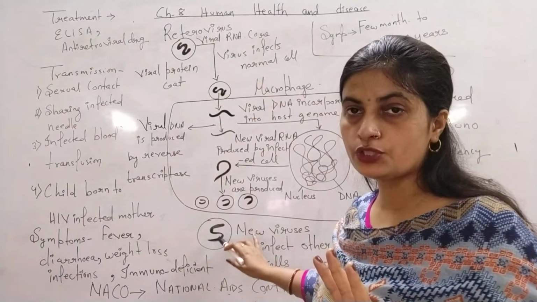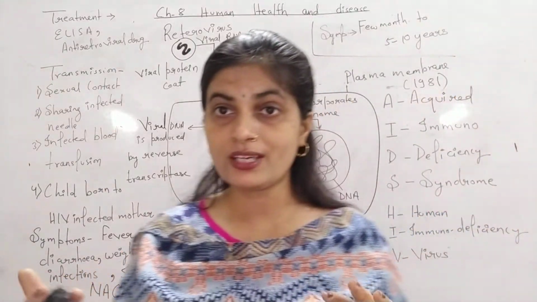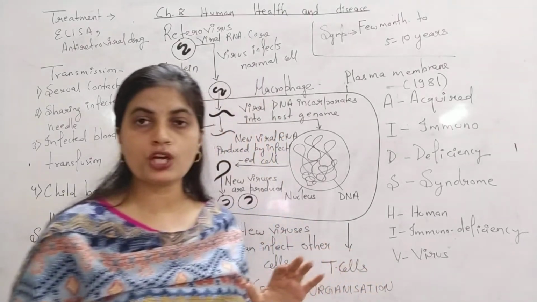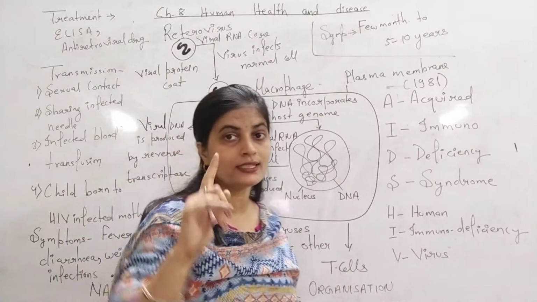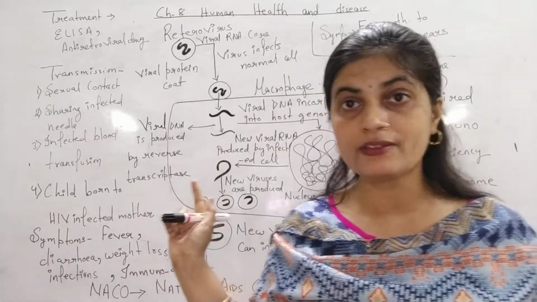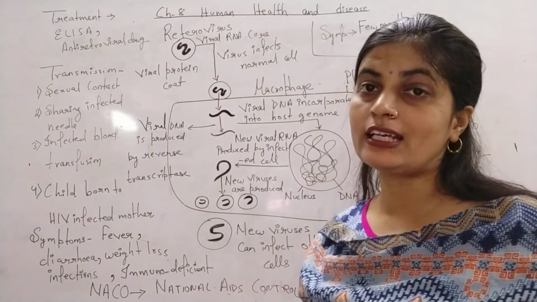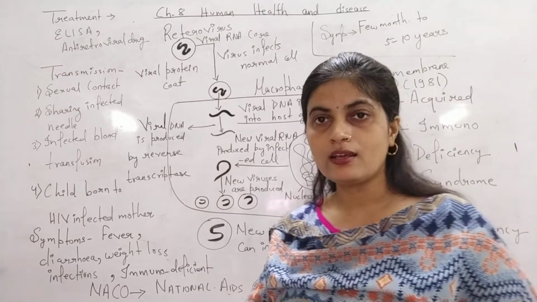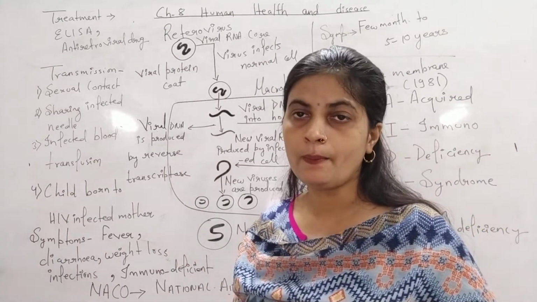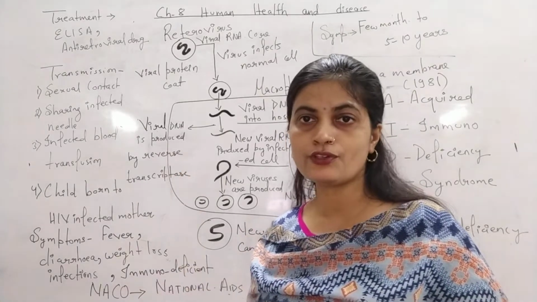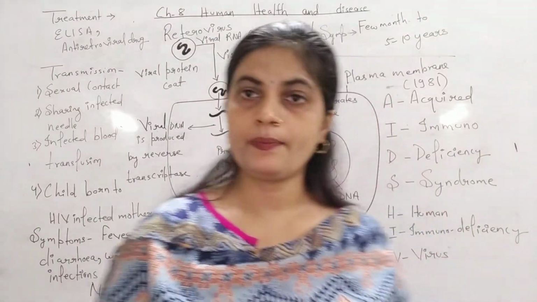Now this new virus which is produced here, it will infect the new cells. अब नए cells को infect करेंगे, and which are the new cells which are going to get infected now? These are the T helper cells, T lymphocyte cell mediated immunity which we have studied. You must have remembered that. So it is going to infect that and cycle will get repeated again and again, and probably till now no permanent cure for this disease is available. So all the retroviruses have this phenomena, all the viruses here. This is the way how it occurs.